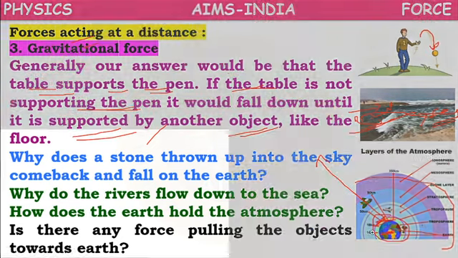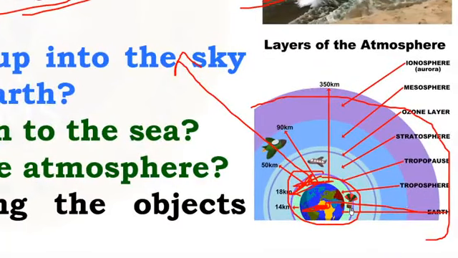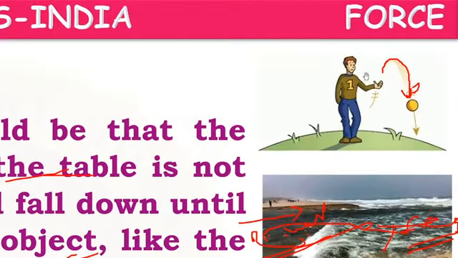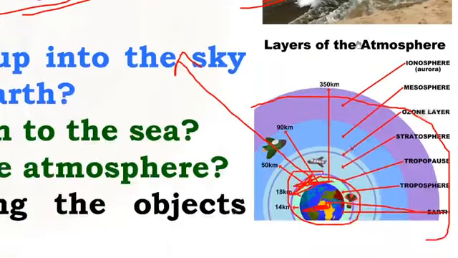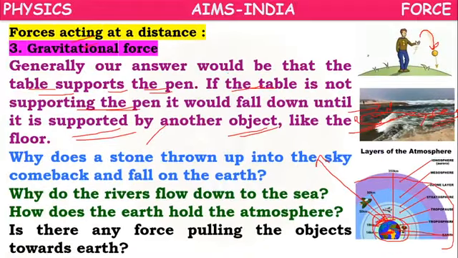One minute, children. Suppose this is the earth. Above the earth, we have the troposphere, tropopause, stratosphere, ozone layer, mesosphere, and ionosphere. Like that, we have so many layers of atmosphere on the earth. So here the stone is falling down, the river is falling down into the sea, and the atmosphere is there above the surface of the earth. In all these natural phenomena, the earth is able to hold the atmosphere.